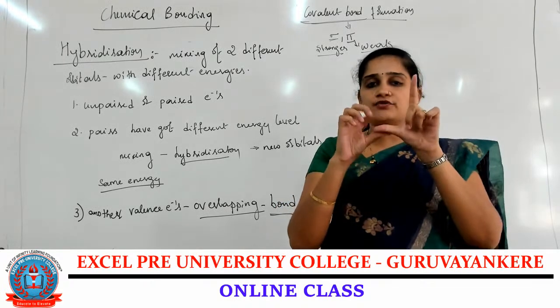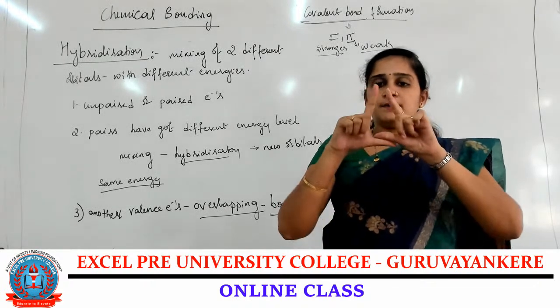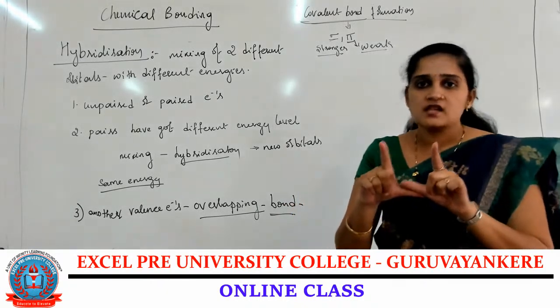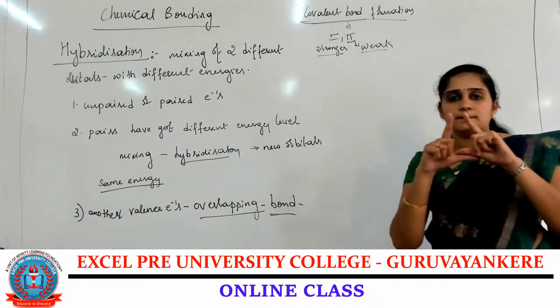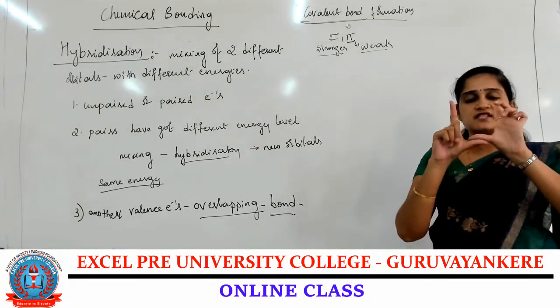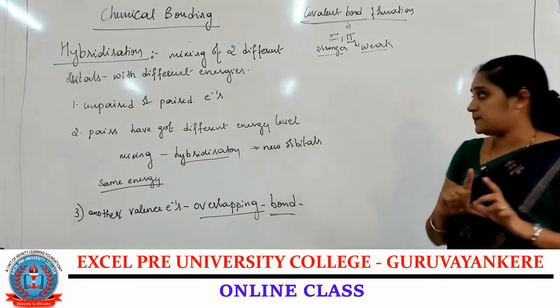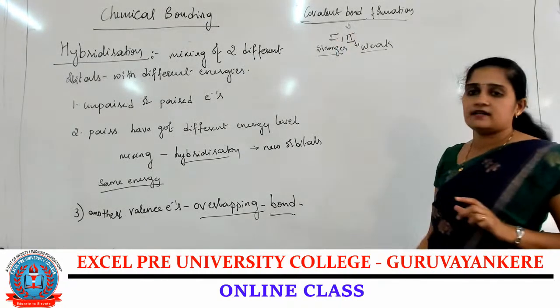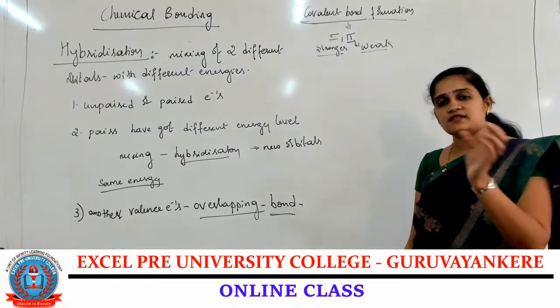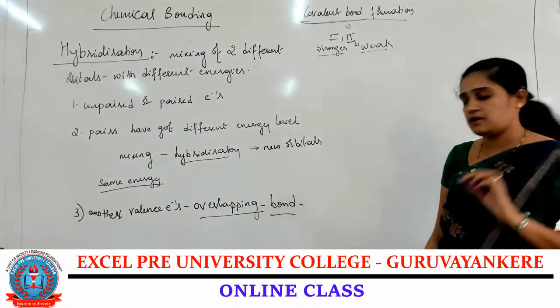Breaking of this bond is difficult, breaking of this bond is easy. So the sigma bond is stronger and the pi bond is weaker because of the sideways overlapping. This one is head-on overlapping for the formation of the sigma bond. Most of the time, a question asking you to write the difference between the sigma bond and the pi bond may come in your final examination.